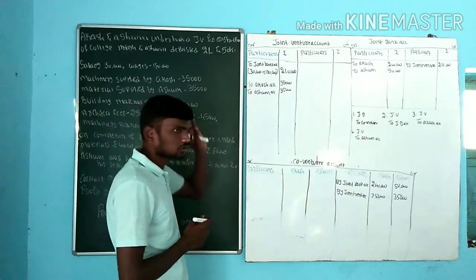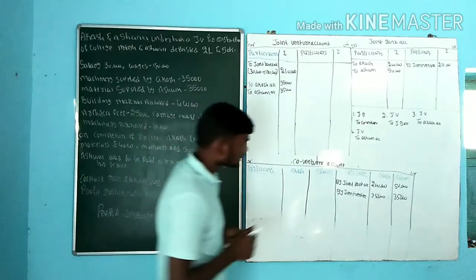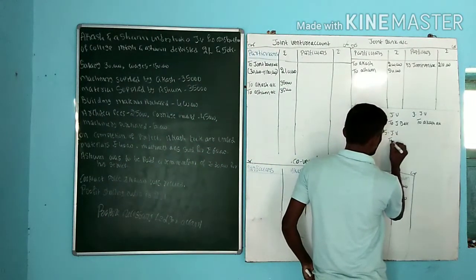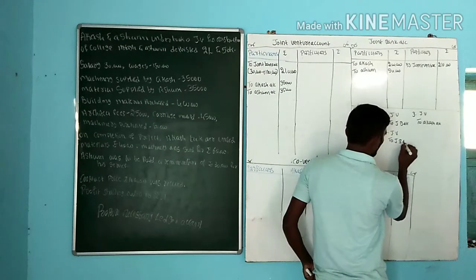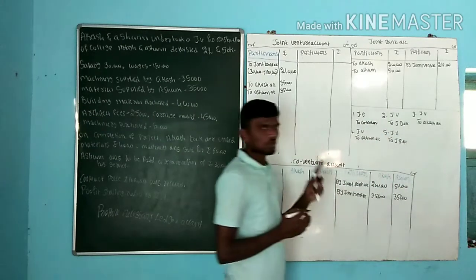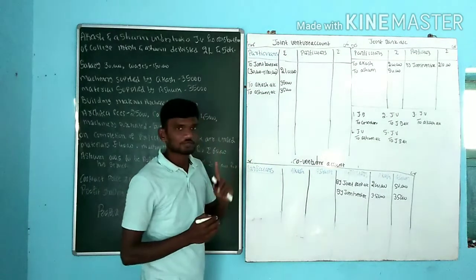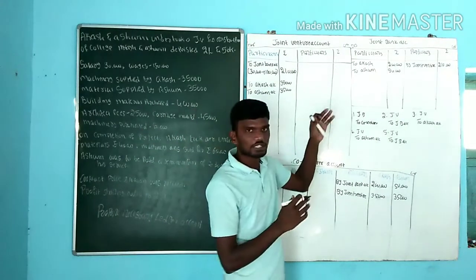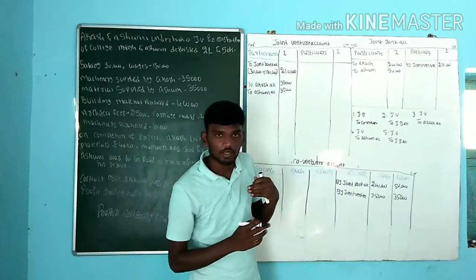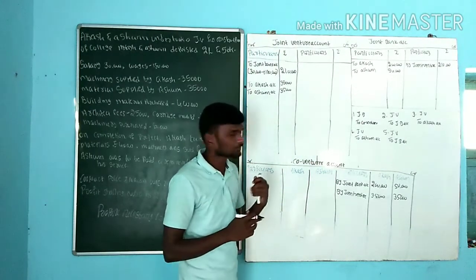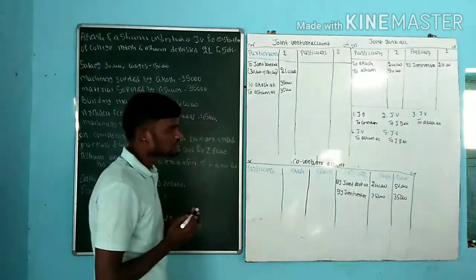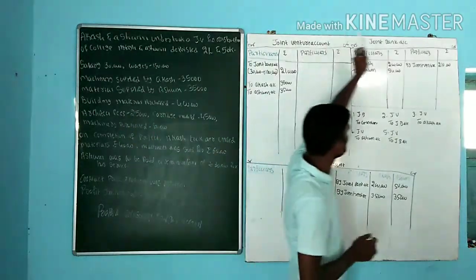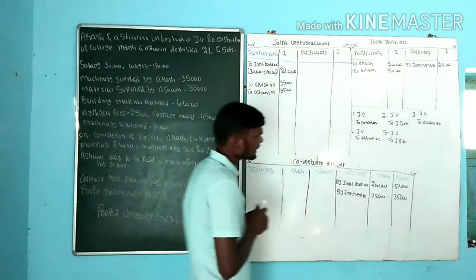When it comes to both, we need to use the joint bank account. So what is the other entry? Fifth one, that is joint venture account debit to joint bank account. Those who have not followed the first video, please visit the first video. In that first video, we discuss in detail why you need to use joint bank, why you need to use co-venturer and all. The entry is joint venture account debit to joint bank account. Which are the two accounts? One is joint venture, one more is joint bank account.